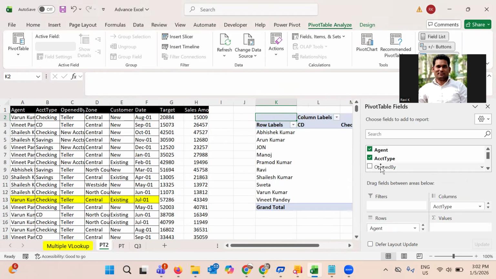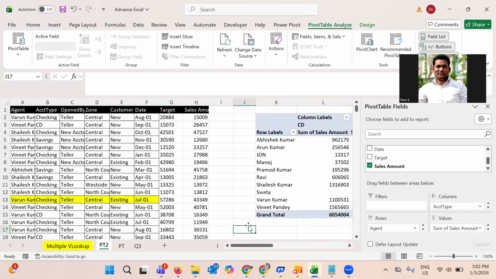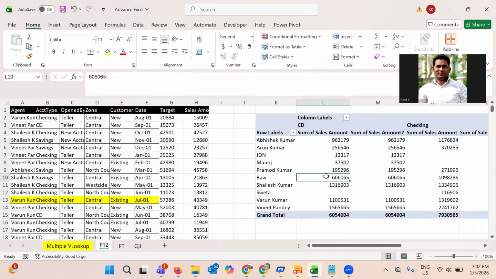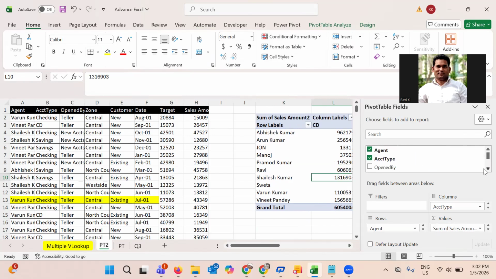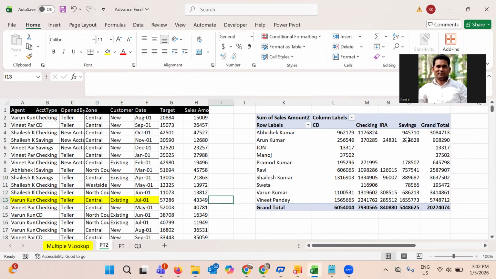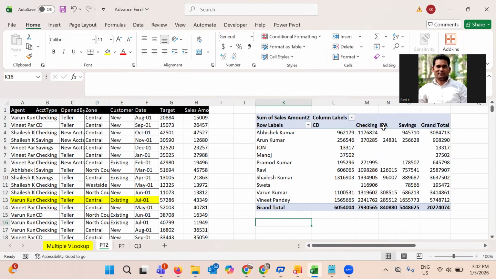Now I will also take the sales amount, and the target amount as well. For now I'm just taking the sales amount and target amount; I'll show the calculation there. So this is the account type: CD account, checking account, IRA, and savings. This is the total amount of each individual.